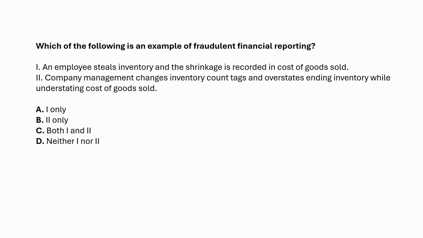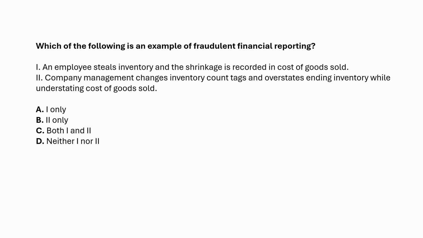The auditor must maintain professional skepticism at all times, regardless of past experience with management's honesty. Also, per AUC 240, common fraud schemes include fictitious revenues, improper asset valuations, like inflated inventory, concealed liabilities, improper disclosures. This inventory tag manipulation is basically improper asset valuation, a classic fraud scheme.